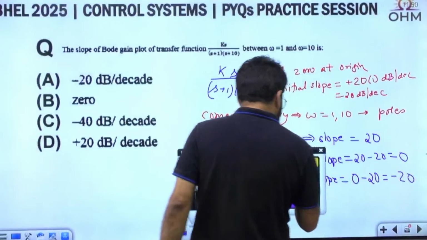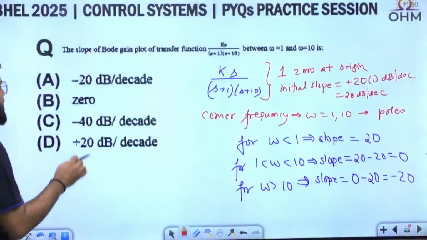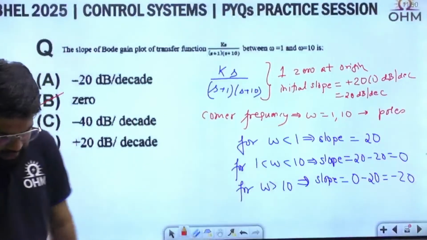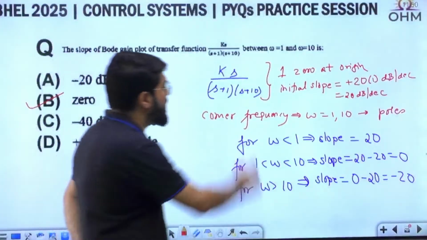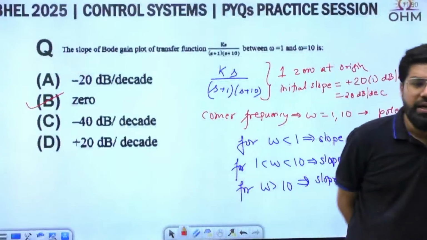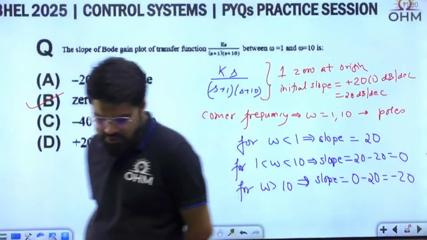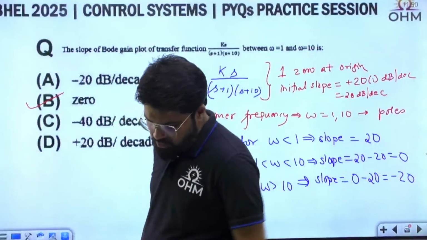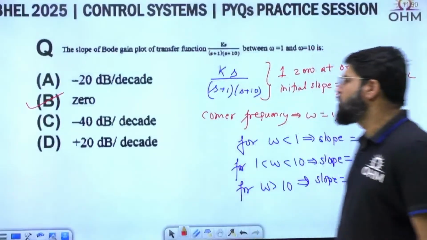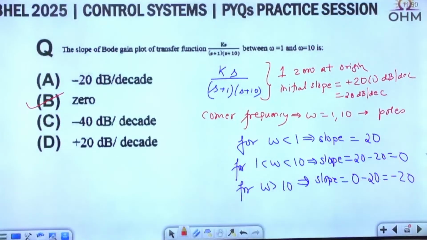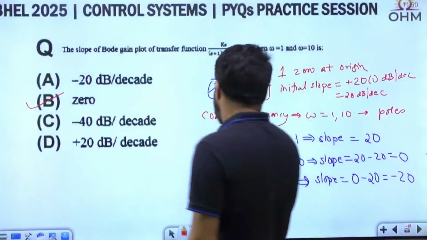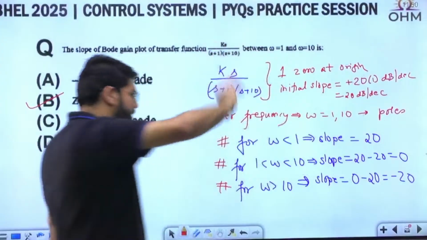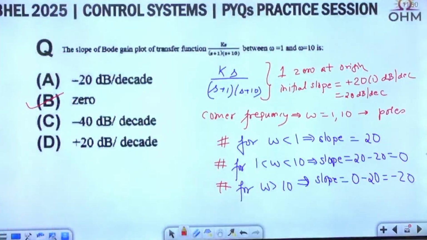So anything they can ask you. Right now they have asked for omega between 1 to 10. The answer has to be B, that is 0. B is the correct answer, not A. You have to take care that there is a zero at origin. Correct now? Next question. You don't necessarily have to draw the Bode plot for this. You can just work out the slope of different regions and mark it here. For any omega greater than 10 up to infinity, it will be minus 20, the final slope.